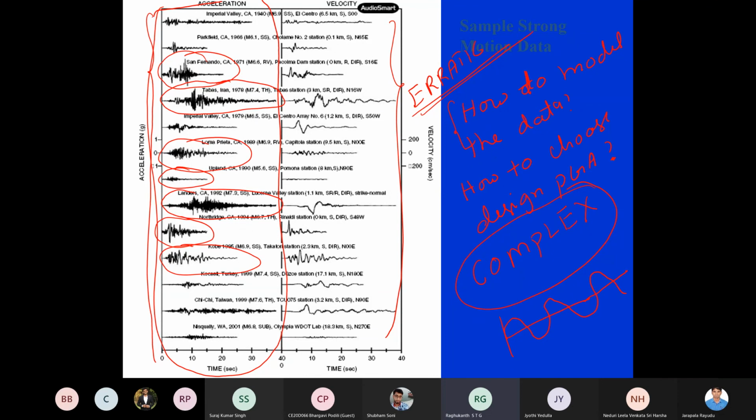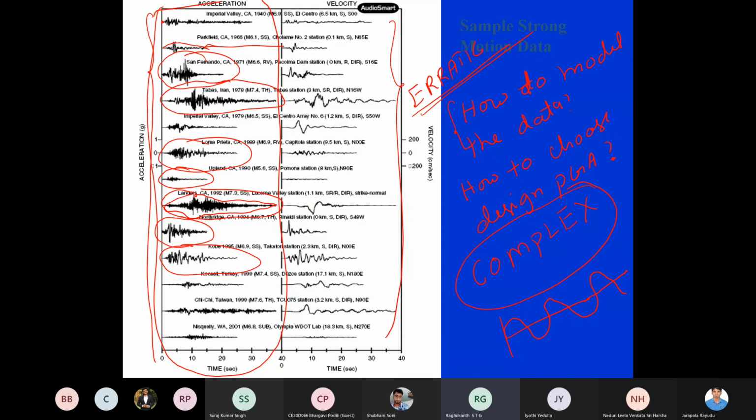But one thing you can observe in all of them is that they start from 0 and keep on oscillating. Maybe somewhere they go to the maximum value, and then once again they come back to 0. This is a pattern common in all these time histories. But in between, they do whatever they like, they are very erratic and complex, not like our sinusoidal time histories. So this makes our life complex with actual earthquakes.